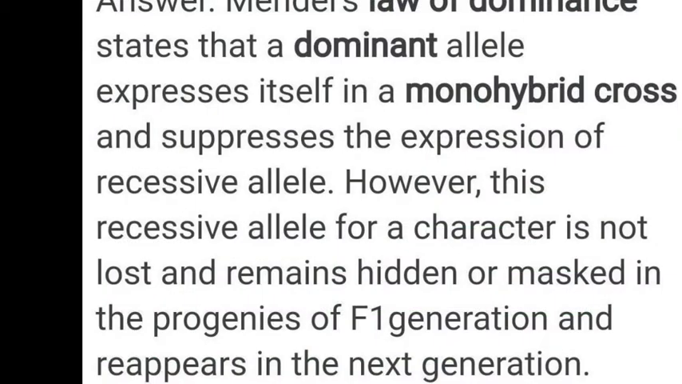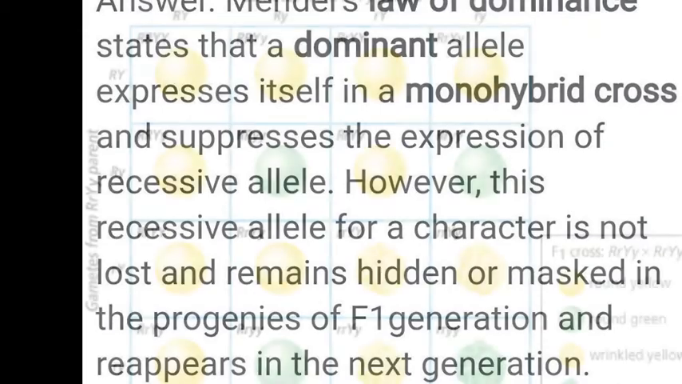Now, this one is the monohybrid cross, and then the dihybrid cross. In the monohybrid cross, Mendel's law of dominance states that a dominant allele expresses itself in a monohybrid cross and suppresses the expression of the recessive allele. Recessive allele means the trait which is transferred from one generation to another, but does not show itself. However, this recessive allele of a character is not lost and remains hidden or masked in the progeny of the F1 generation and reappears in the next generation.